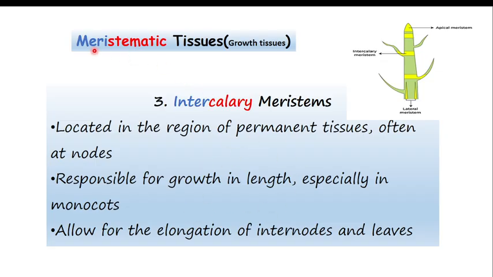I hope this one is understandable. When we are talking about the meristematic tissue, we are talking about the tissue which is responsible for growth. So in short, there is the apical meristem, which is responsible for the plant height, which is primary growth. There is the lateral meristem, which is responsible for the plant diameter or thickness of the plant, and the intercalary meristem, which is responsible for elongation of internodes and the leaves. So I hope the meristematic tissue, which is responsible for growth, is understandable.